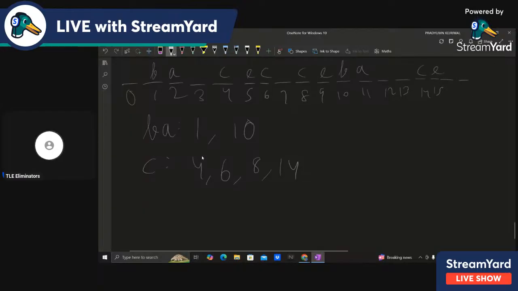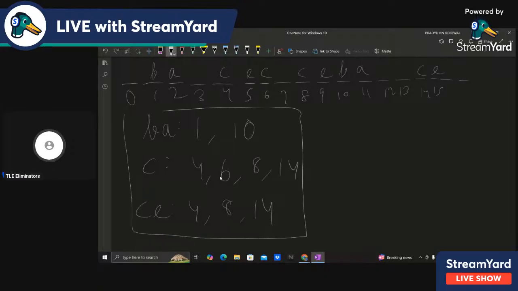And CE lies here. So at 4 it lies, then at 8 it lies, and at 14 it lies. Okay, so that's what the function will give us.